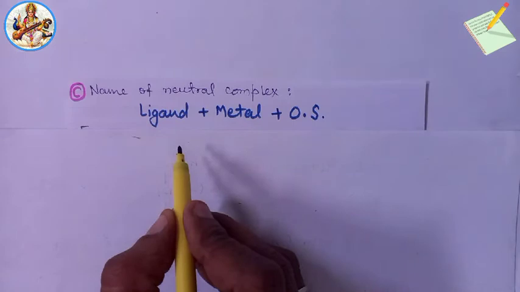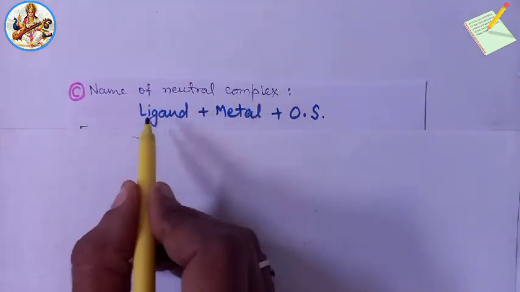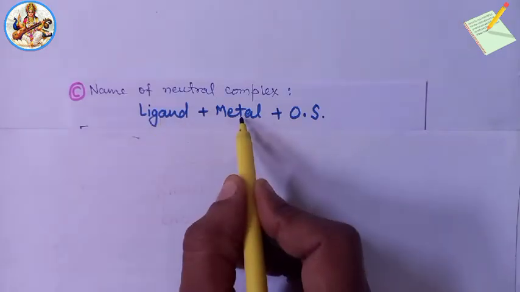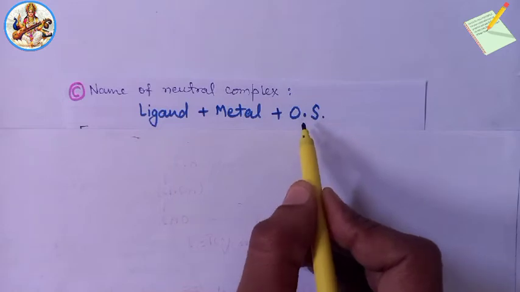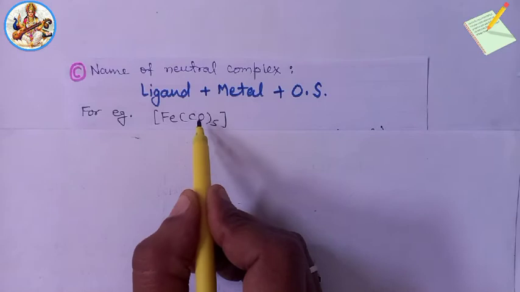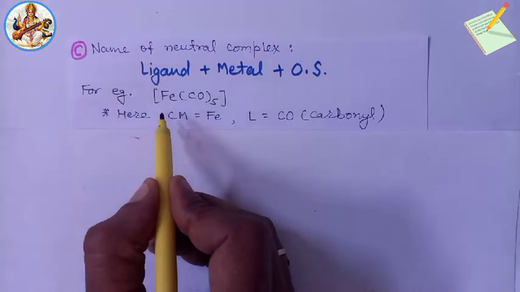Now next, third type, name of neutral complexes. The trick is ligand first, then metal, and last the oxidation state. For example, Fe(CO)5. It is a neutral complex.